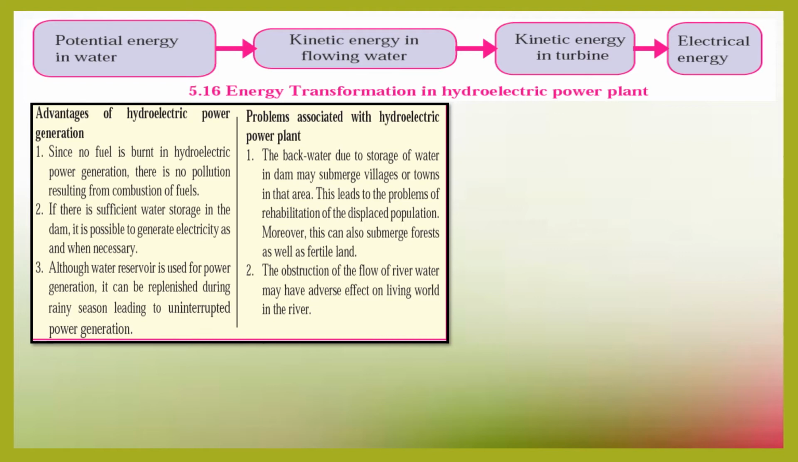But the problem associated with this power plant is that due to the backwater, storage of water in the dam may submerge villages or towns in that area. That means flooding can take place and therefore people have to move from there. This water can also submerge forests and fertile land.